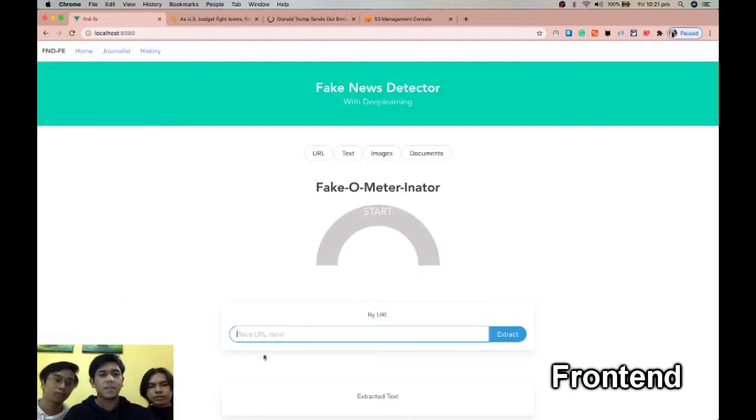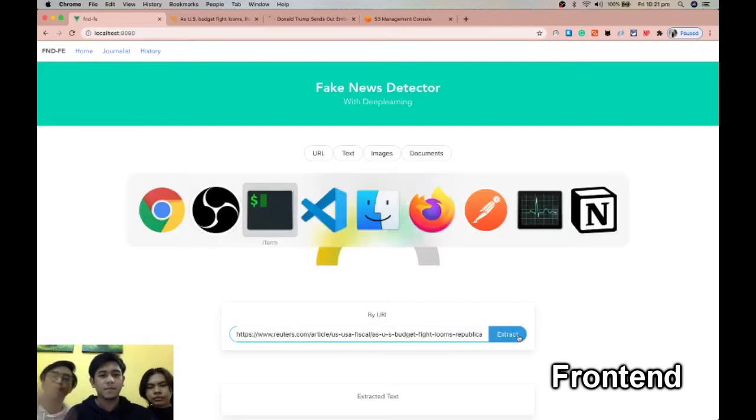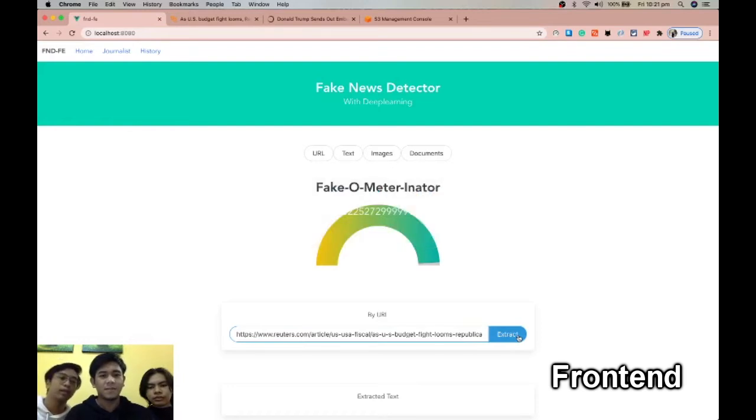Alright, we're going to put in the first URL and send it. Since we don't have a loading indicator, it doesn't output anything yet. So let's take a look here. As you can see, the model tells us that this URL is actually legit and authentic. You can see the bar meter going up.